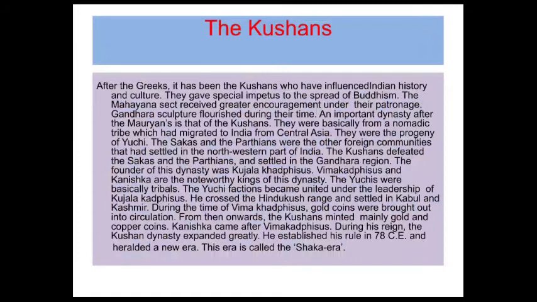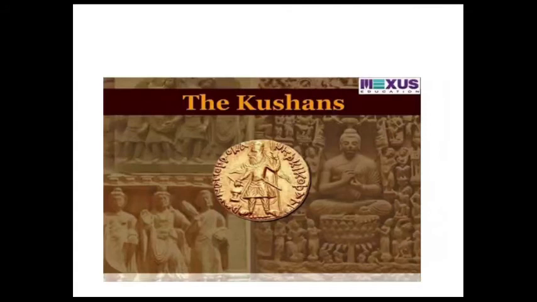The Kushana dynasty's founder was Kujula Kadphises. The next most important kings of this dynasty were Kujula Kadphises, Vima Kadphises and Kanishka, noteworthy rulers of the dynasty. The Yuchis were basically tribal people. The Yuchi factions became united under the leadership of Kujula Kadphises. He crossed the Hindu Kush range and settled in Kabul and Kashmir.